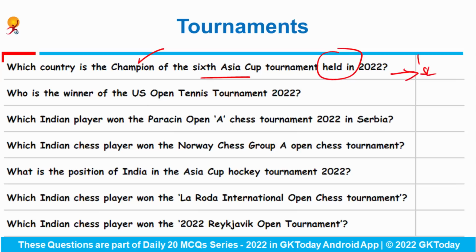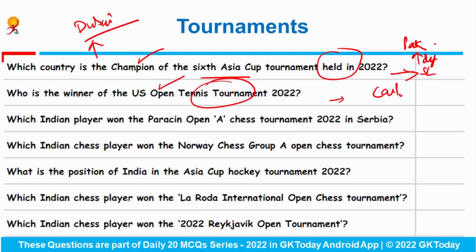So Sri Lanka defeated Pakistan to win this tournament, and the venue of the finals of this tournament is Dubai. Who is the winner of the US Open Tennis Tournament 2022? So the winner is Carlos Alcaraz. He is from Spain, and he defeated Casper Ruud to win this tournament,